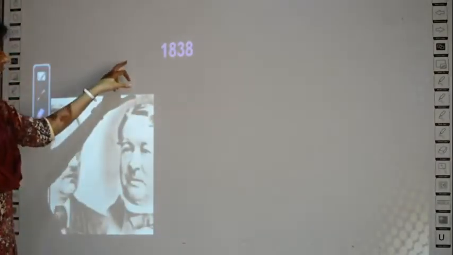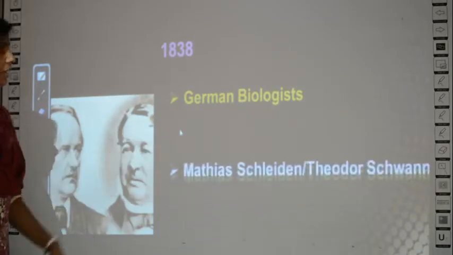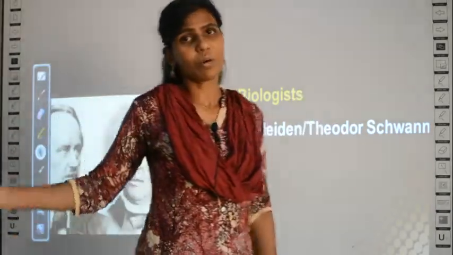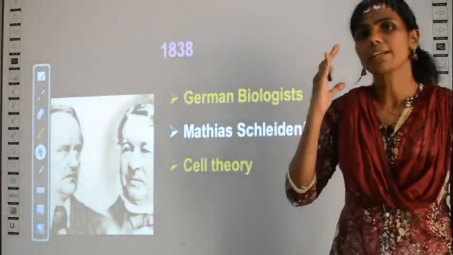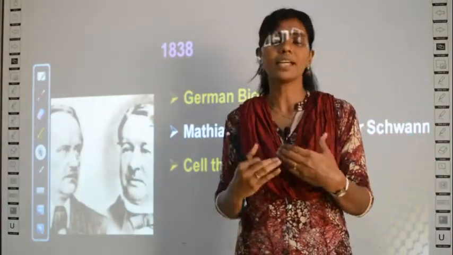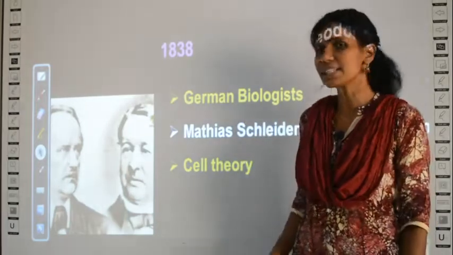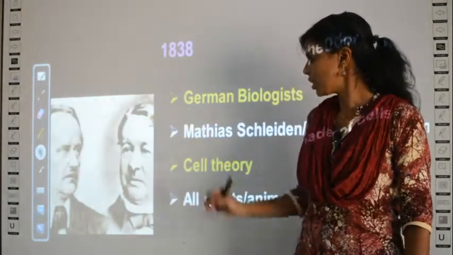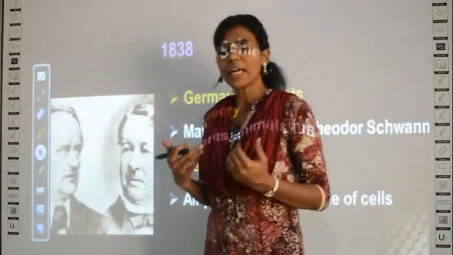Next, in 1838 there were two German biologists, Matthias Schleiden and Theodor Schwann. What they did was propose a theory called cell theory. This was the first theory that was laid down related to cells. What does this theory tell? If there is a theory, there should be some concept, no? What is that concept? These two German biologists declared that all plants and animals are made up of cells.